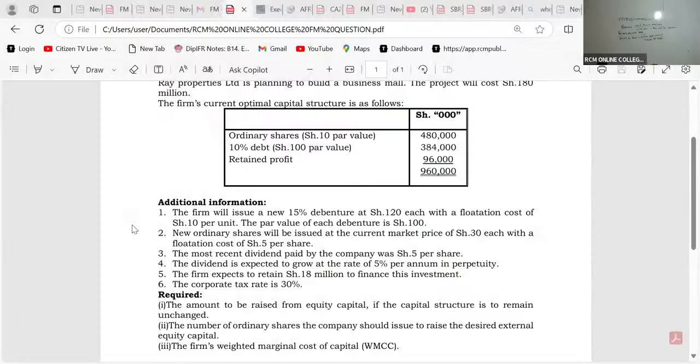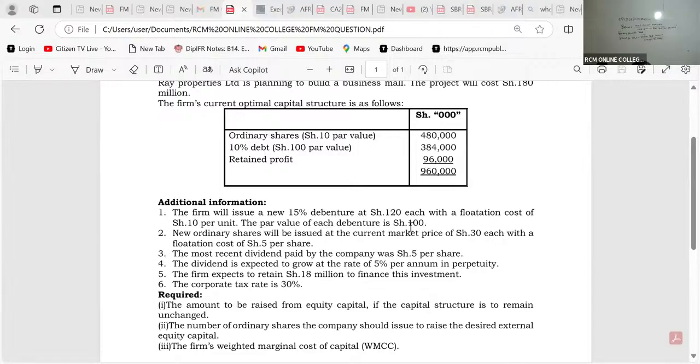I'm telling you the truth. You will see here: the firm will issue new 15% debentures at 120 with a flotation cost of 10. There is nowhere they are talking about, say, 100 million being the maximum you can get from debt. There are no restrictions here.